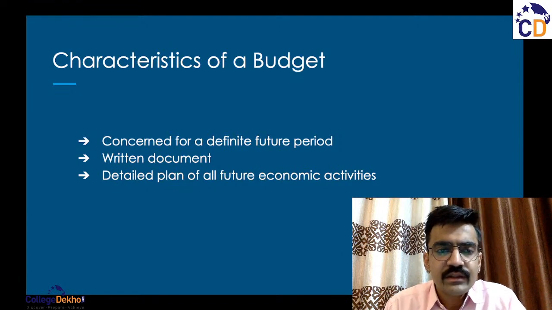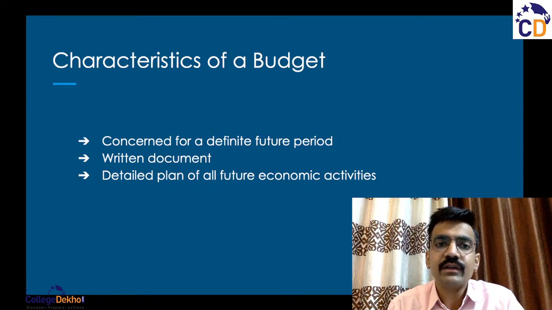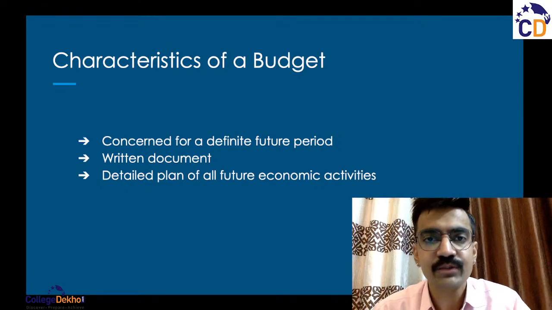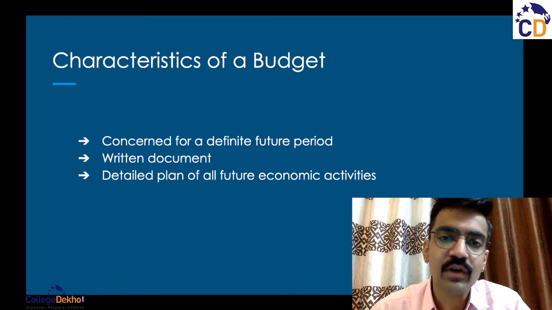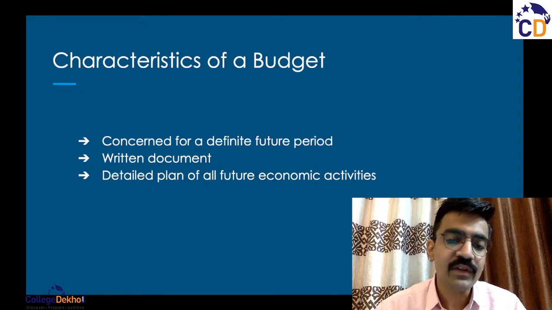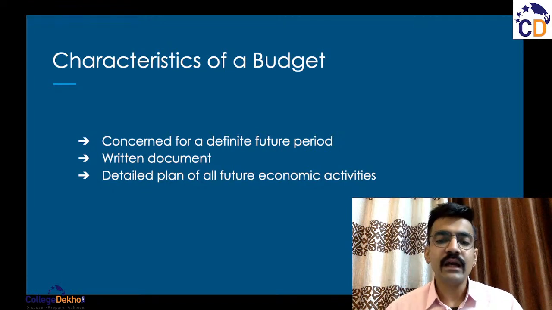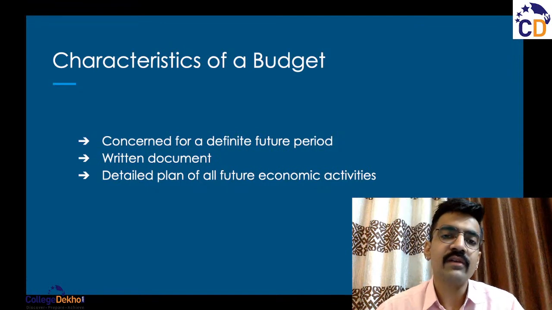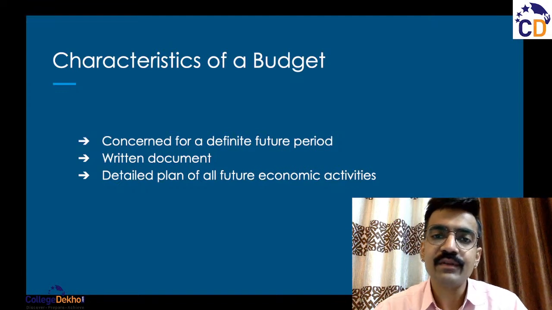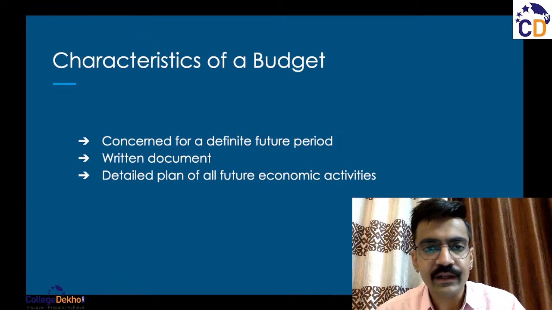All right, then there could be other characteristics, like a budget is a constant endeavor of the management, right? It has to be constantly changed, it has to be constantly modified after the end of each period, depending on the performance of one budget. There have to be changes that are made in the subsequent budgets, right? So it is a constant endeavor, it is a never ending endeavor. As long as the business is in place, as long as the management is there, there has to be a budget for the period that the business is operating in. All right, so it is a constant endeavor, it is a never ending endeavor.